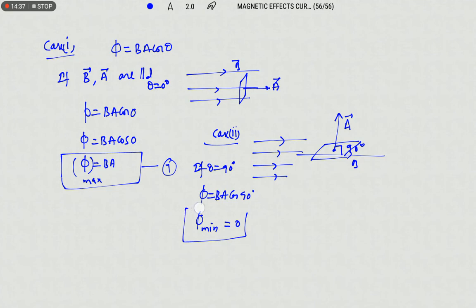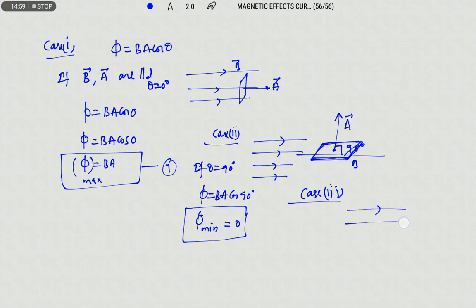That means if the coil is placed such that the area vector is perpendicular to the magnetic field, then the flux passing through it will be 0. Now let us take one more example.